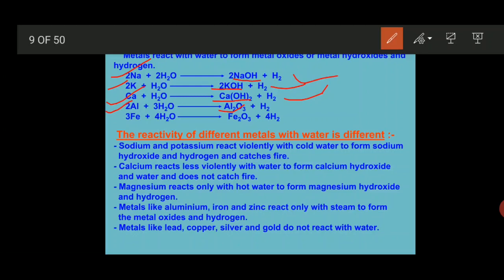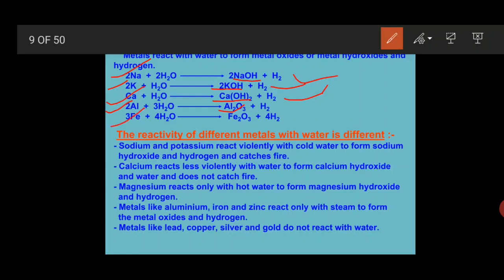See, here the formation of aluminium oxide is there, which is amphoteric in nature, meaning according to the situation, aluminium oxide behaves either like an acid or like a base. When it combines with acid, it behaves like a base, and when it combines with base, it behaves like acid.